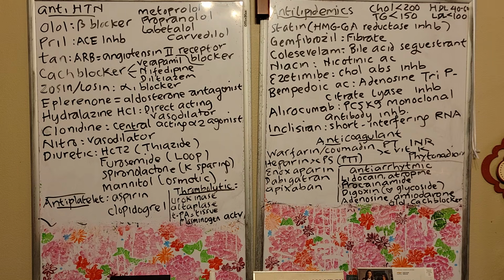And then one more, your short interfering RNA, right? Short interfering RNA is your inclisiran. So your anti-lipids: statin, gemfibrozil, cholestyramine, niacin, that's vitamin B3, ezetimibe to inhibit cholesterol absorption, bempedoic acid, alirocumab, and inclisiran. For statin, remember this, don't give it together with grapefruit juice, that's a contraindication, and report if the patient complains of